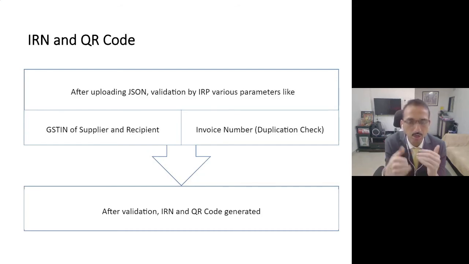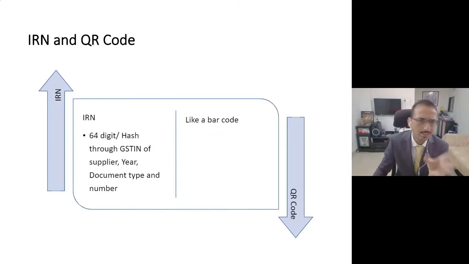Means one invoice you cannot again and again submit to the IRP, and that's the reason the government will carry out certain basic checks. And once these basic checks are passed, then only after validation this IRN number and QR code are going to get generated. Now, what is this IRN number? IRN number is basically a 64-digit hash. It's basically nothing but a hexadecimal number. So it's a code basically.